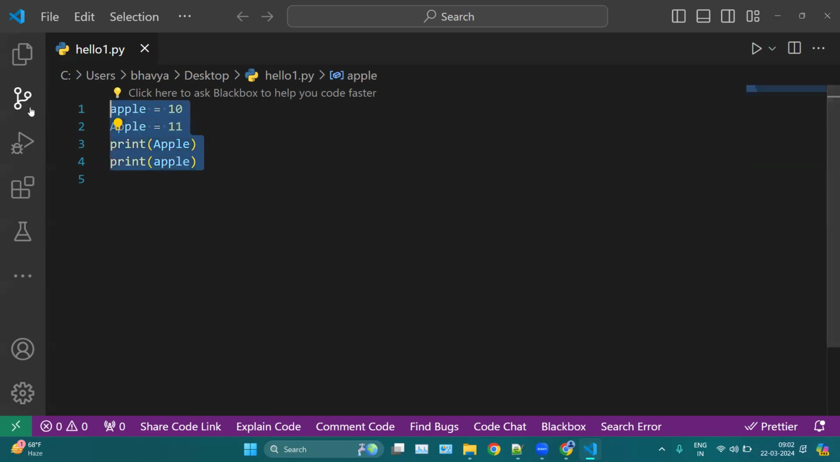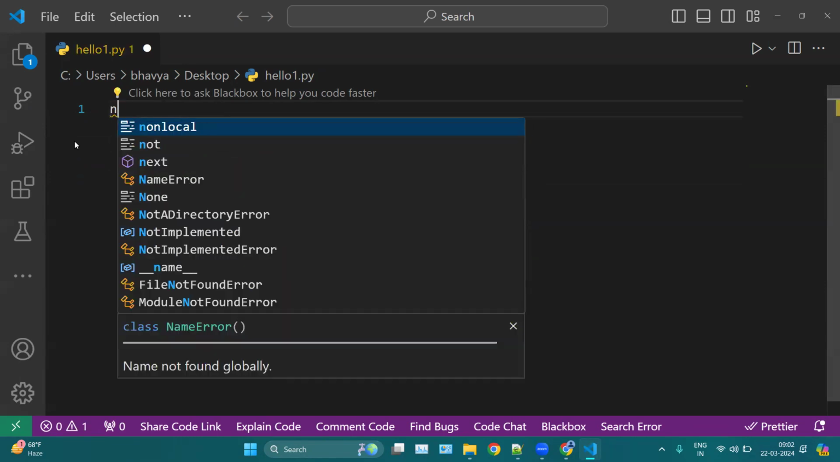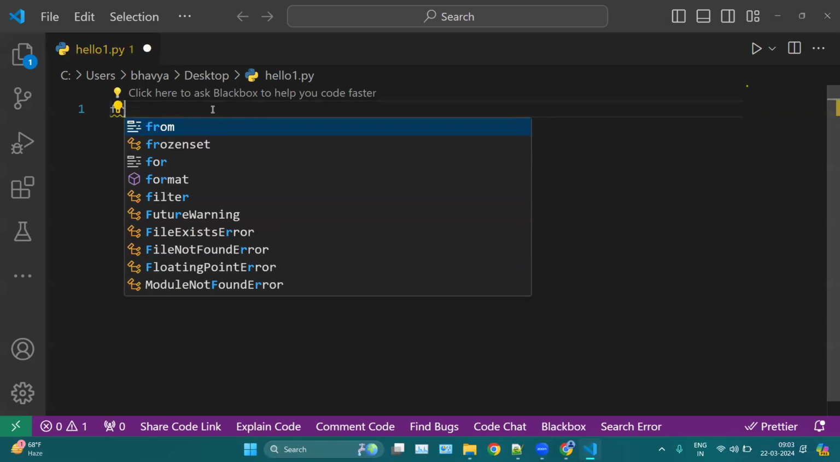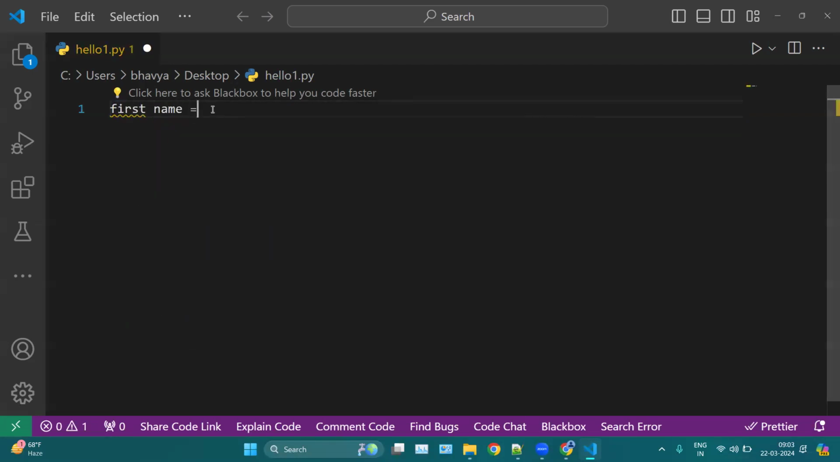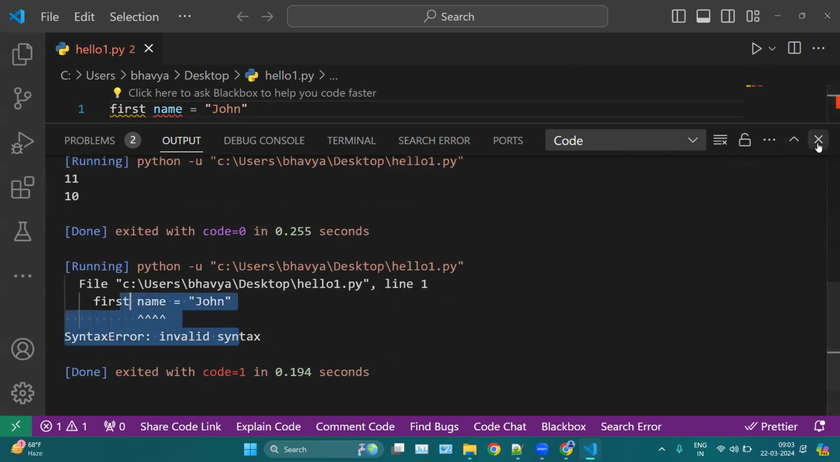Then again, we cannot use special characters like this one in a name. So special characters are not allowed. Also, first space name is not allowed. If I run this, you will notice a syntax error, invalid syntax.